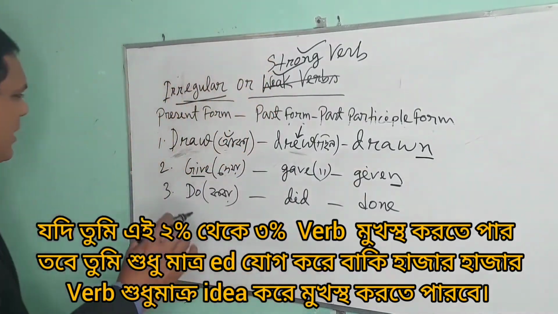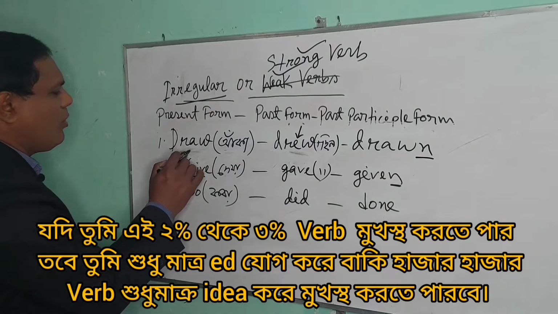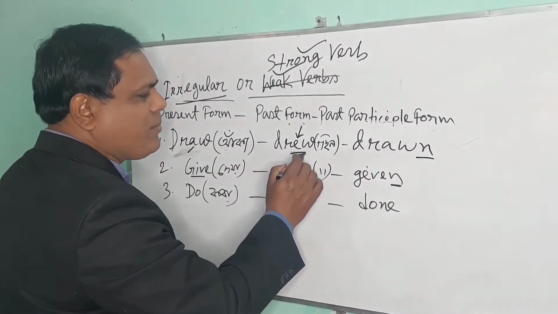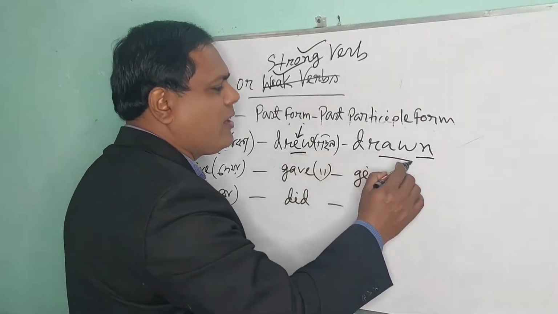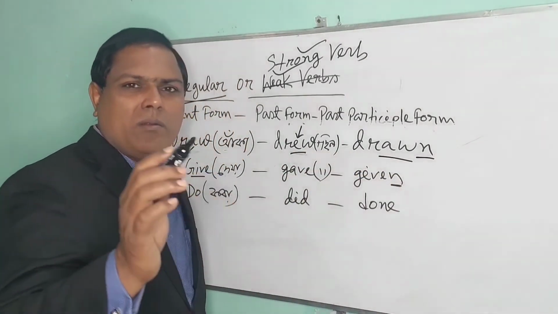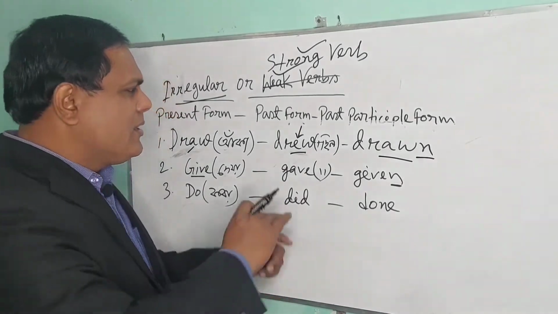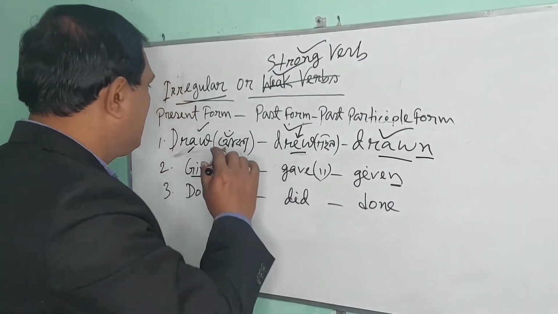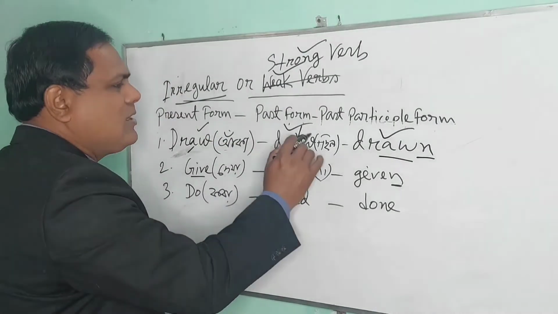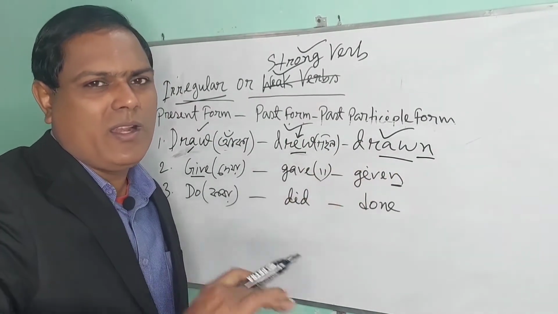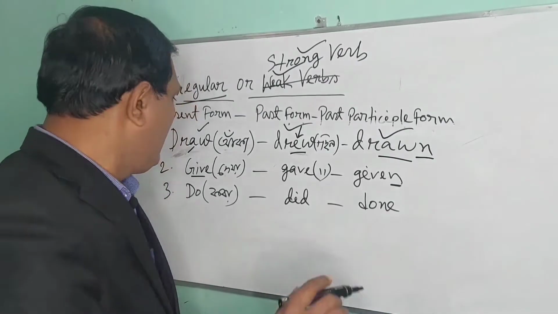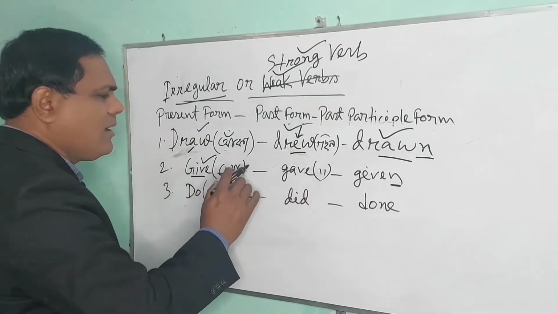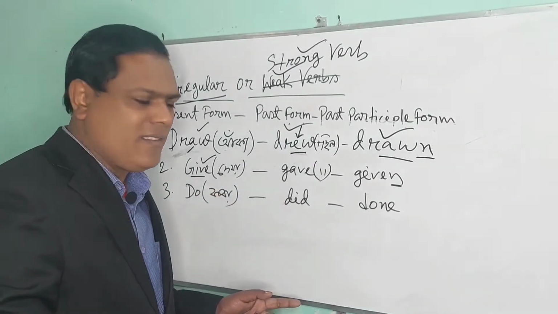So let's follow. Draw is the present form, drew the past form, and drawn the past participle form. There is no similarity between these forms. They are totally different. Second verb, give, gave, given, they are also different.